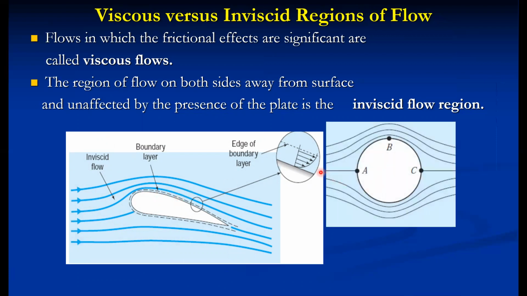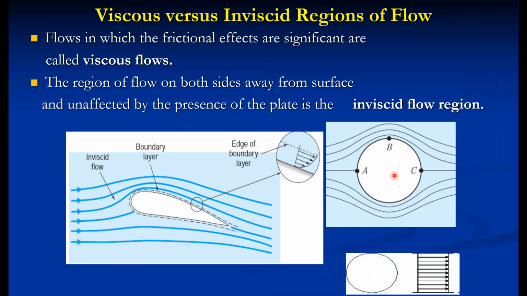Here we can say the flow is possible because the fluid is flowing from A towards B towards C. This is only possible if the frictional effects are negligible. Otherwise, near the boundary, the flow remains stationary, or the fluid particles possess zero velocity if the cylinder or any surface is stationary. And in the uniform flow, we can say the entire flow is inviscid, because the flow near the boundary is also possible, as there is some velocity magnitude everywhere in the uniform flow.